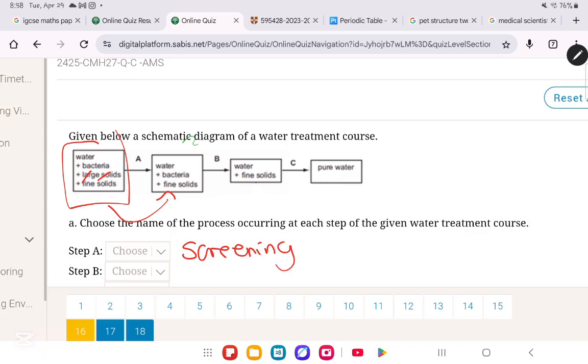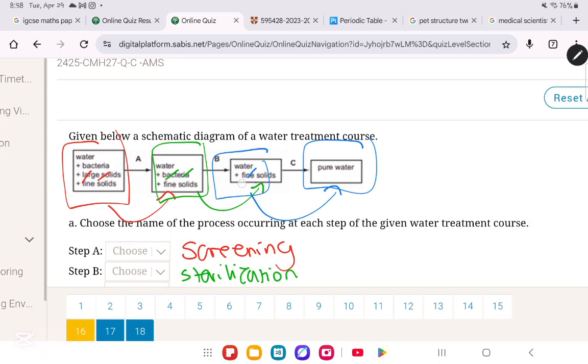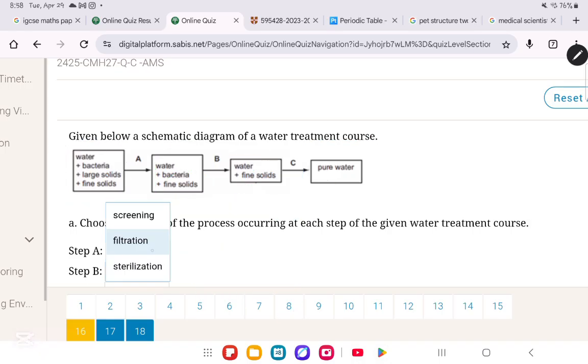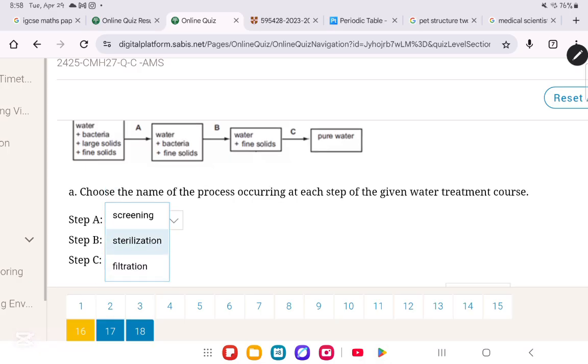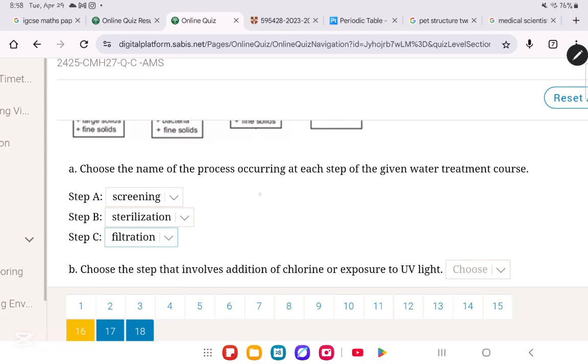Then, step B, what happened? You were with water, bacteria, fine solids, you got rid of the bacteria. Getting rid of the bacteria is known as sterilization. And then in part C, what happened? You got rid of the fine solids. When you get rid of the fine solids, this is known as filtering. So in order, it's gonna be screening, sterilization, and filtration or filtering.